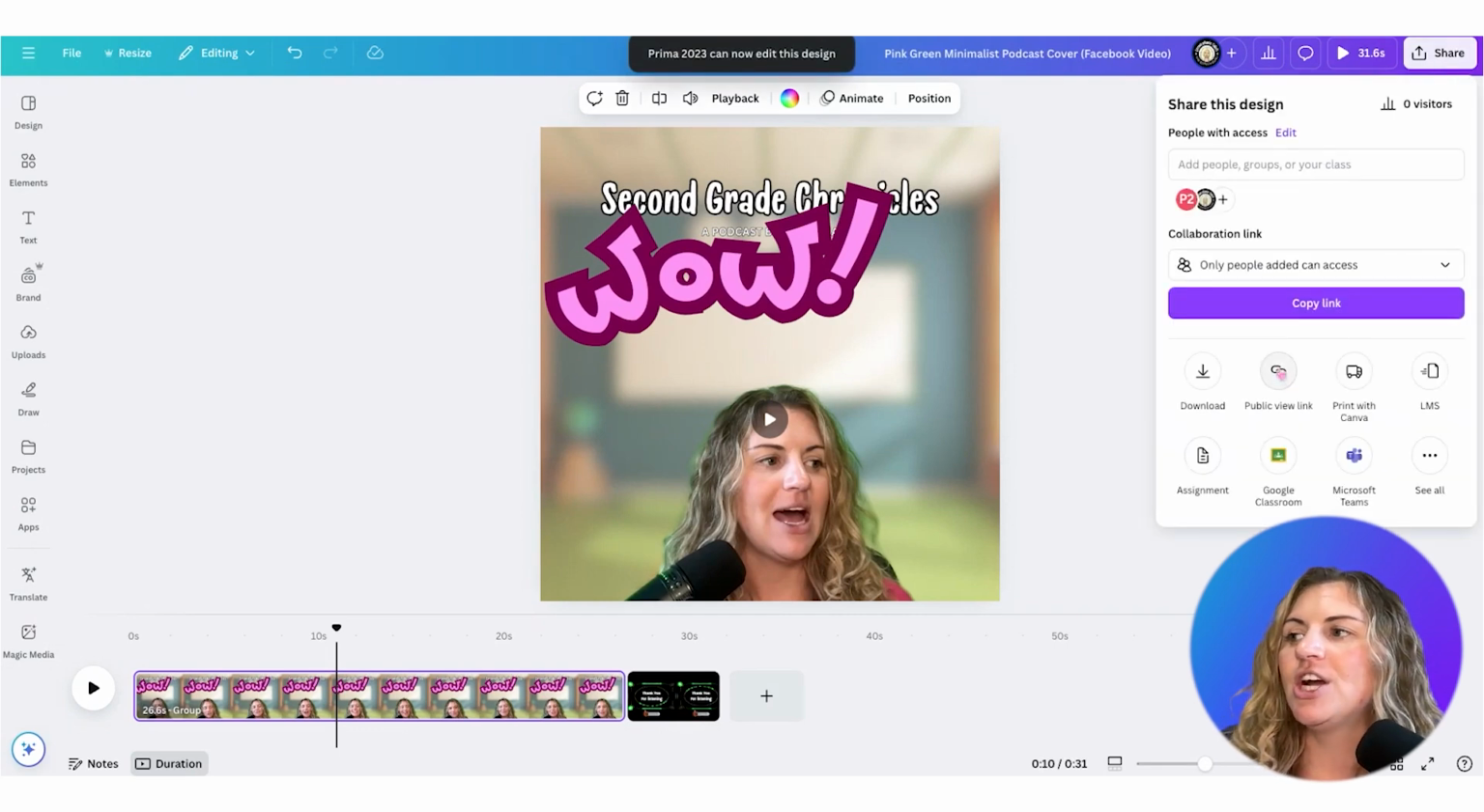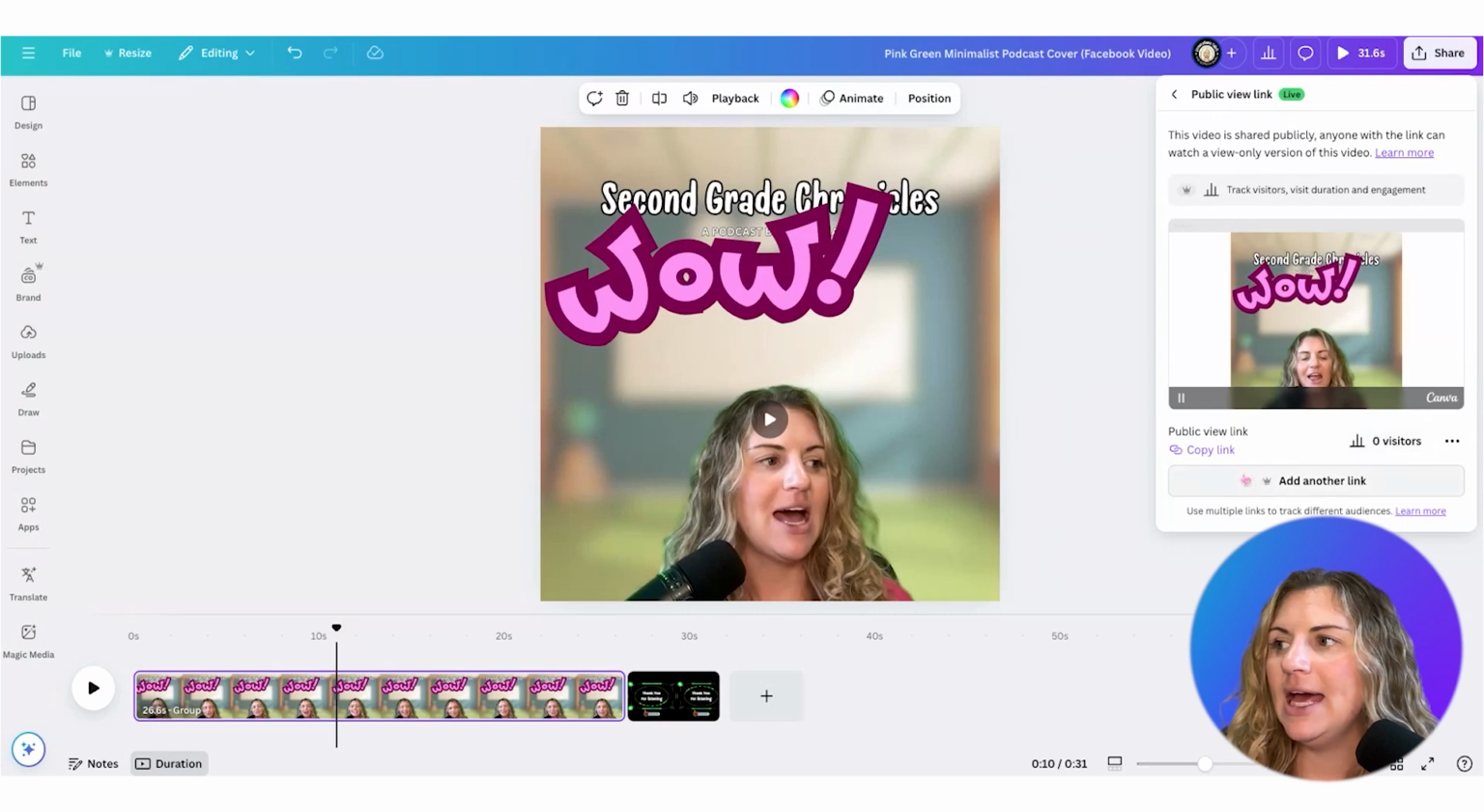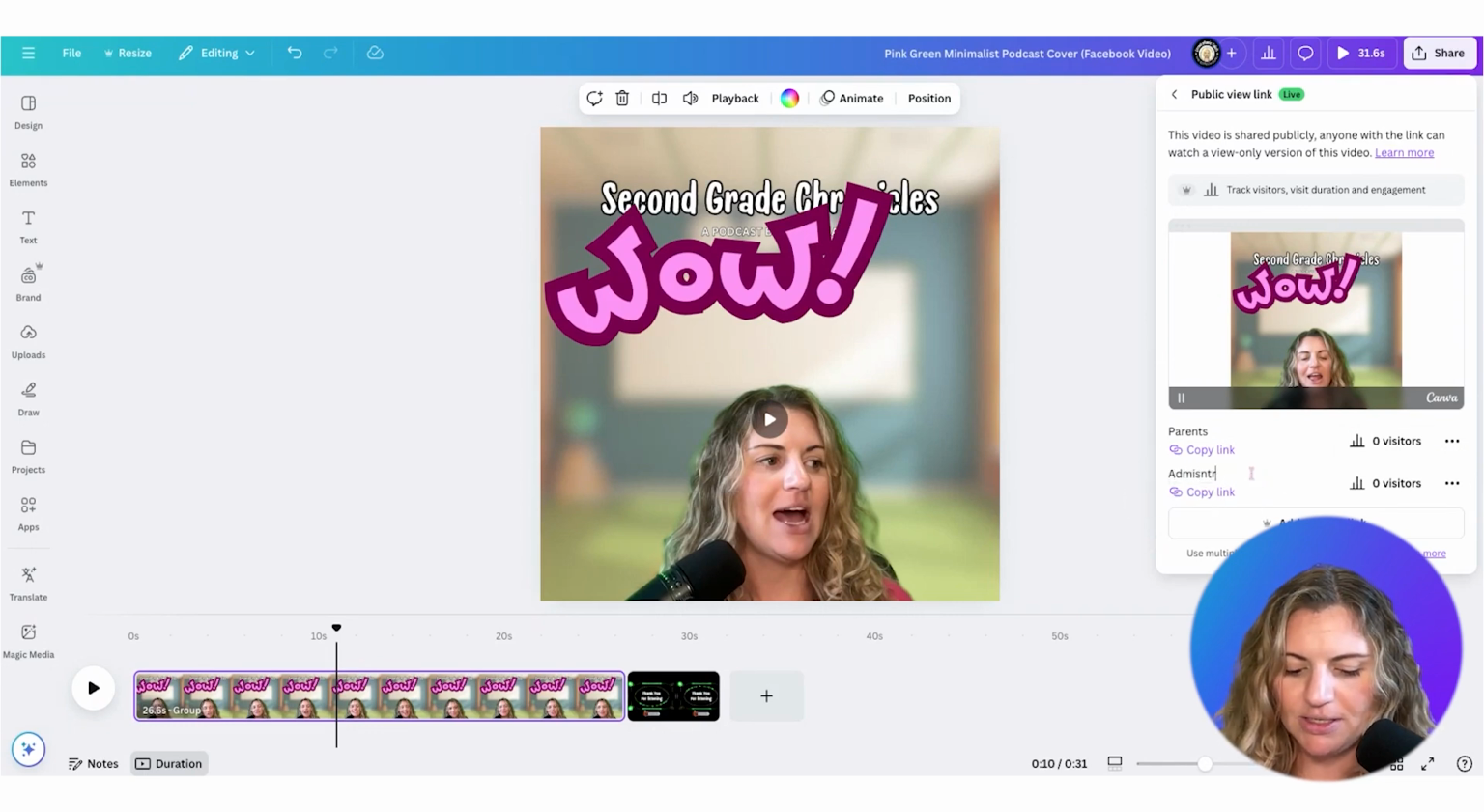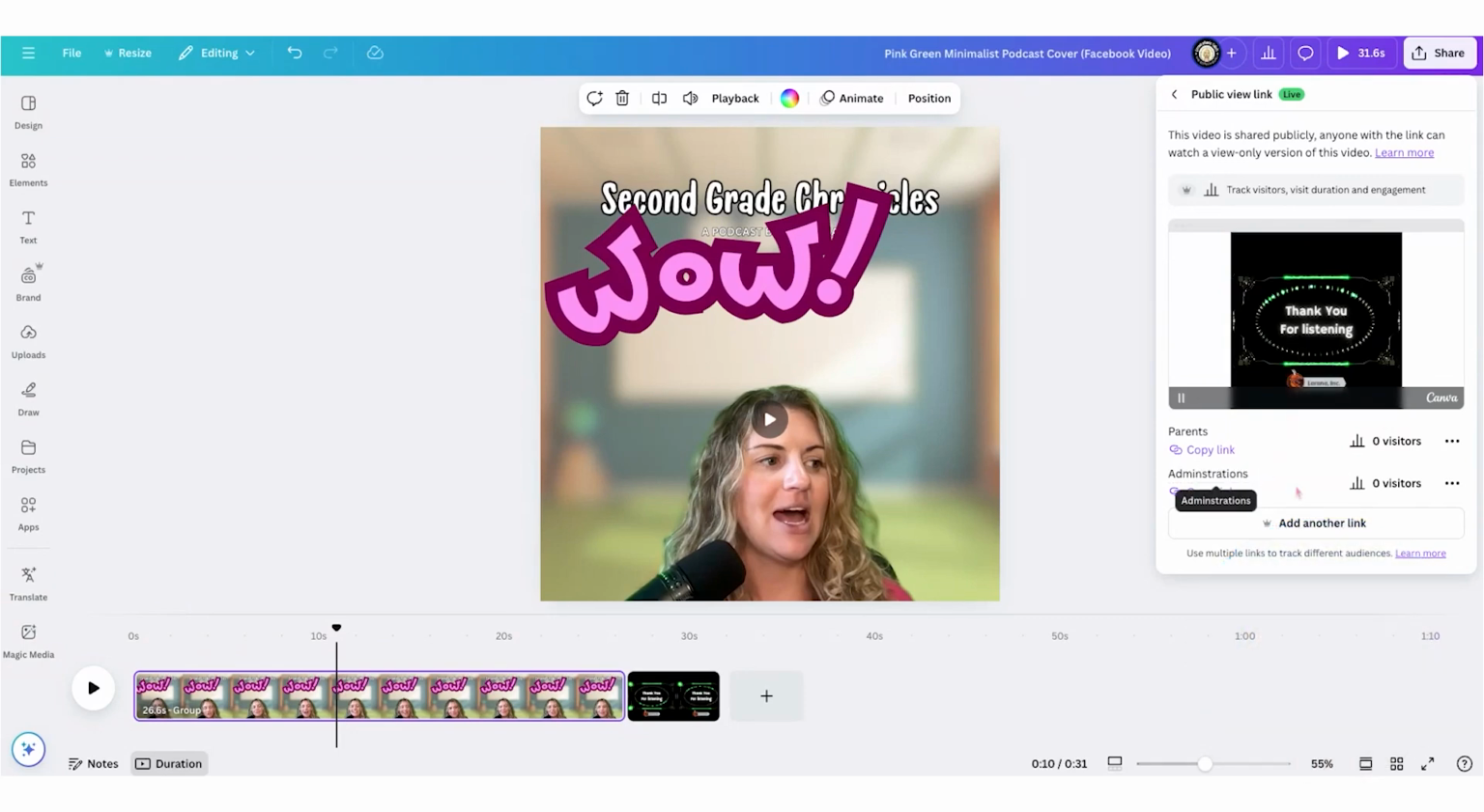And then when I go to share it, I can either do a public view link, and I can make different links actually for teachers. So I can rename this and I can say parents. And then I can also add another link, and maybe this one is for administration. And you can create different links, and so you can track the insights of that. So you can see how many people are listening, or let's say you share it to Twitter.